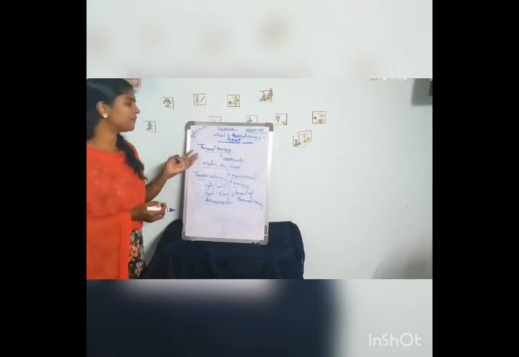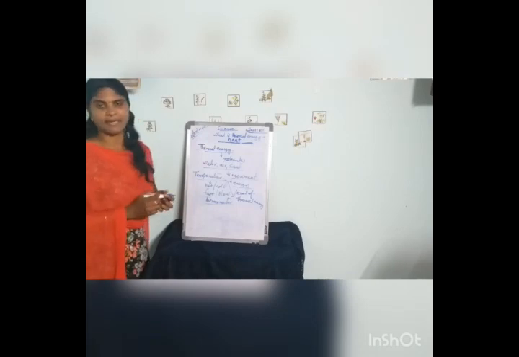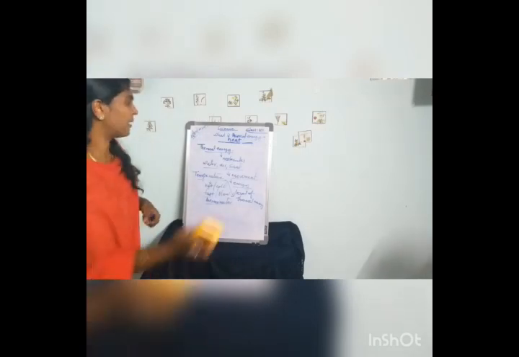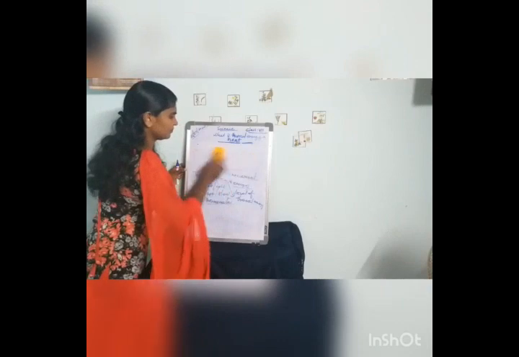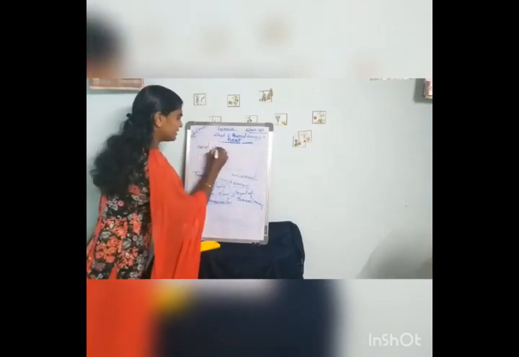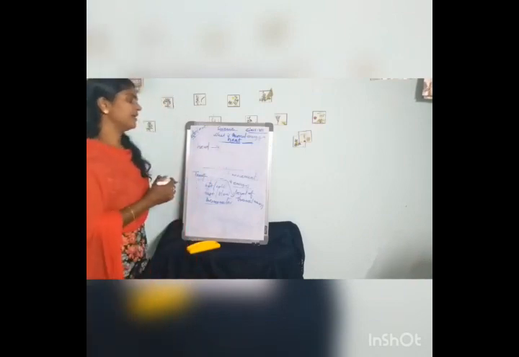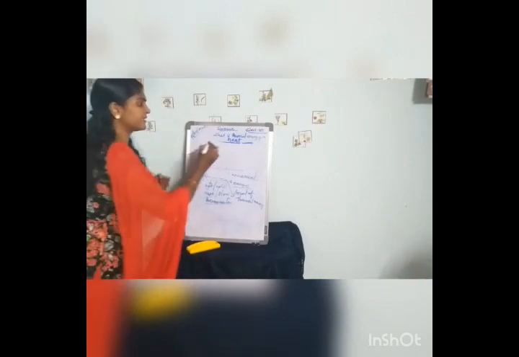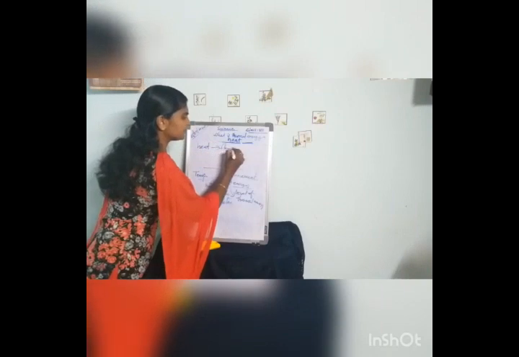So we have learned about thermal energy and temperature. Next, about heat. What is heat? Heat actually indicates the flow of thermal energy.